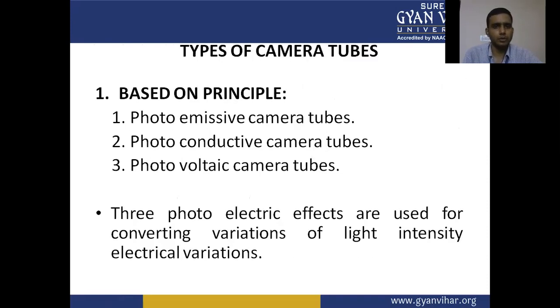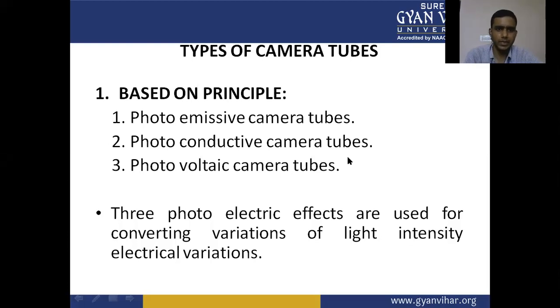Now the types of camera tube. Based on the principle, we have three types of camera tubes: photoemissive camera tubes, photoconductive camera tubes, and photovoltaic camera tubes.